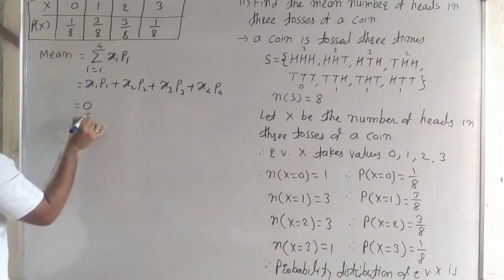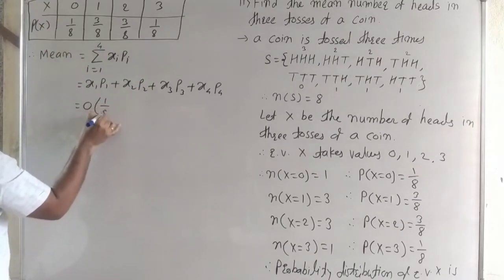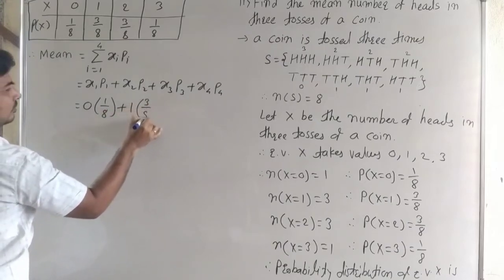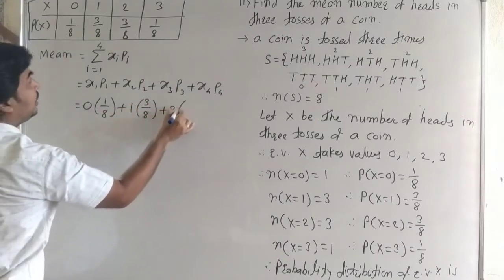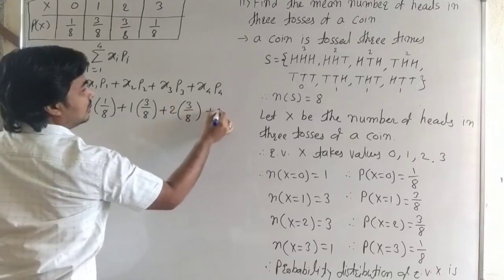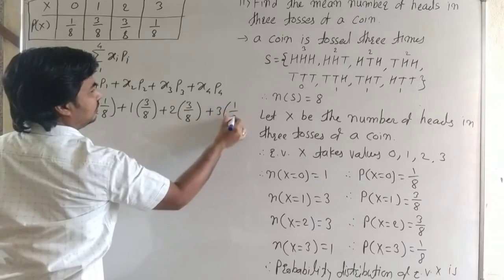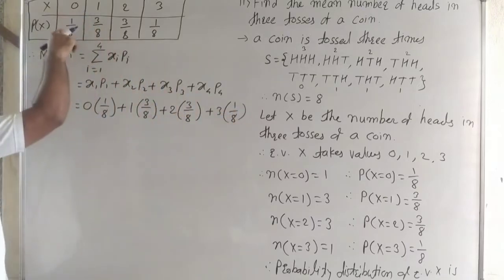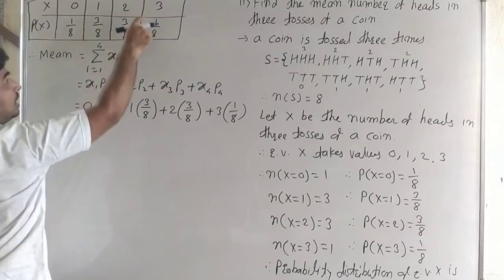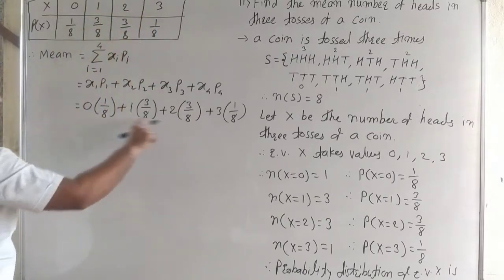That is, random variable x1 is 0 into 1 by 8, plus x2, which is 1 into 3 by 8, plus 2 into 3 by 8, and plus 3 into 1 by 8. Here it is random variable into their probability, each time. Here it is the mean.